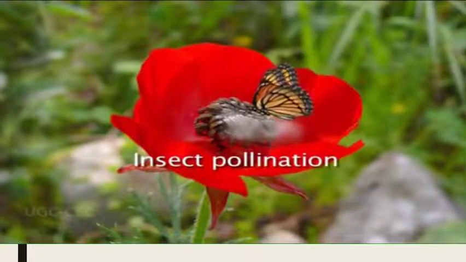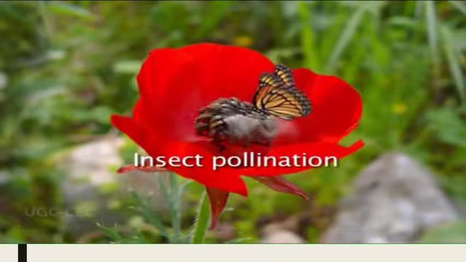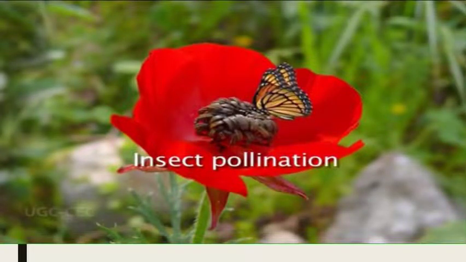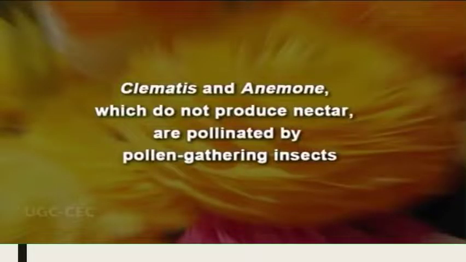Although there are some species like Thalictrum which are wind pollinated, that means their pollination is anemophily. There are two more genera, Clematis and Anemone, which do not produce nectar. That's why they are pollinated by pollen gathering insects. That means these insects are not feeding on nectar, but they feed on pollen, and in that chance they pollinate the flowers of Clematis and Anemone.